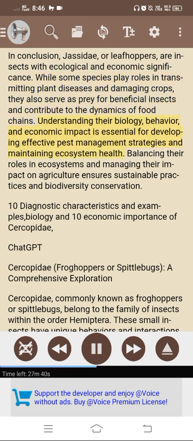Understanding their biology, behavior, and economic impact is essential for developing effective pest management strategies and maintaining ecosystem health. Balancing their roles in ecosystems and managing their impact on agriculture ensures sustainable practices and biodiversity conservation.